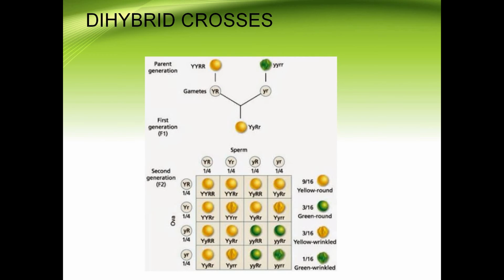F1 plants were again allowed to cross among themselves to produce the F2 generations.